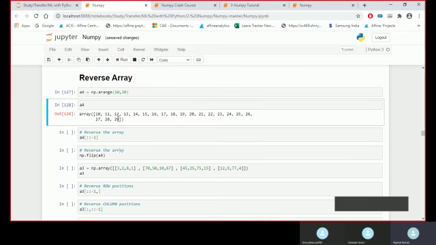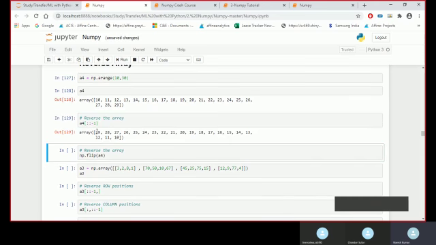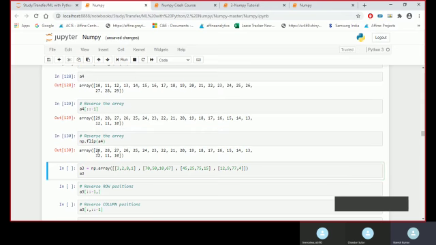Now I want to reverse this array. So what I can do is put double colon and then -1. It will reverse the array from 29 till 10. If I run this, you will see it goes from 29 till 10. Similarly, we can use flip also. If you use flip, it will do the same activity from 29 till 10, doing a reverse.